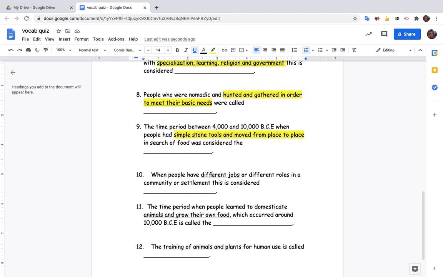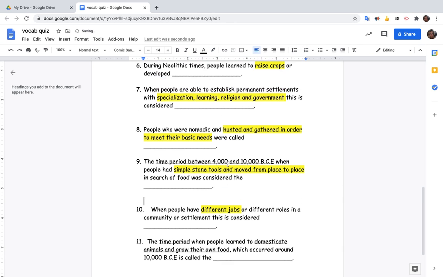Question number 10. When people have different jobs or different roles in a community or settlement, this is considered what? So having different jobs. Everybody's doing something a little different. What do we call that?